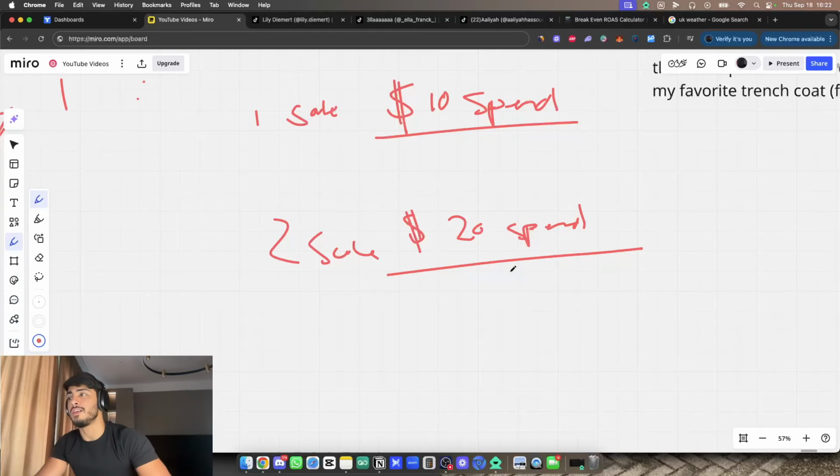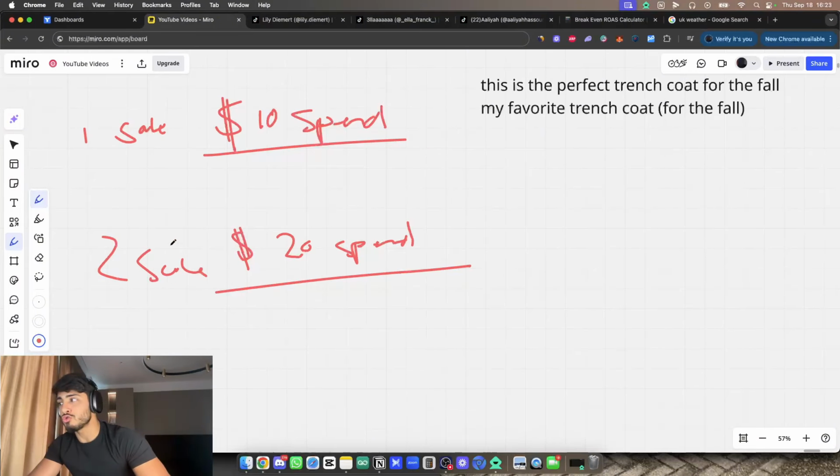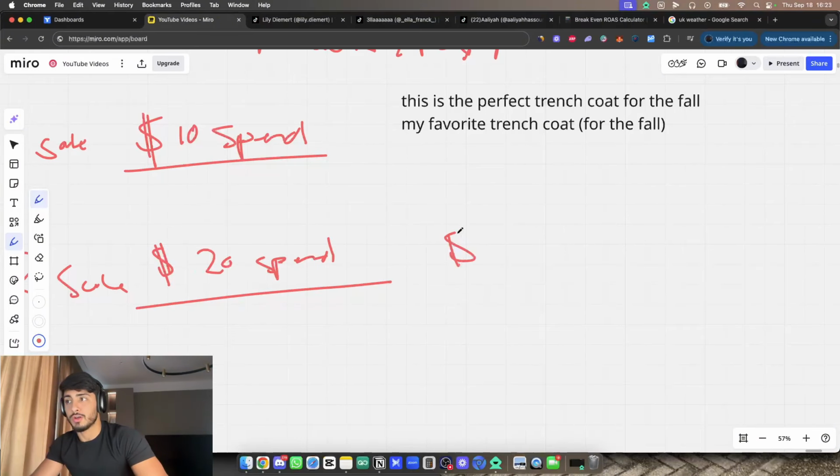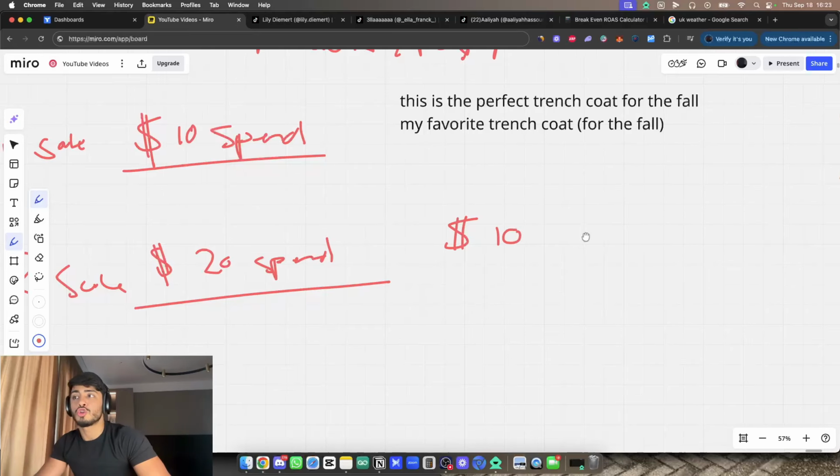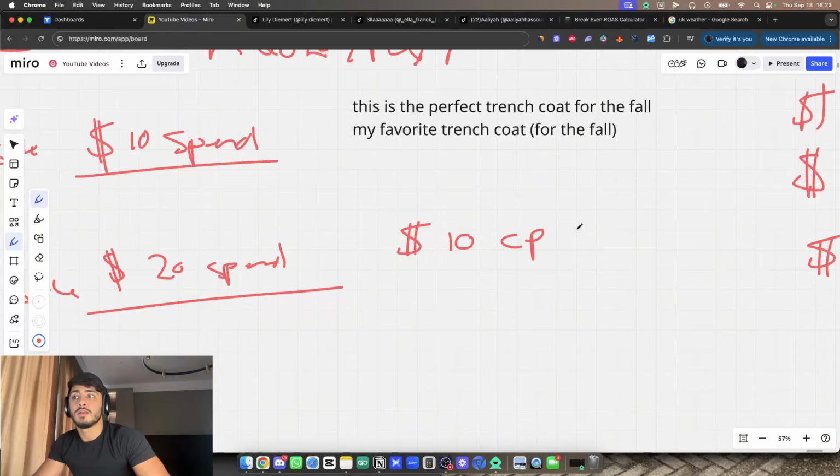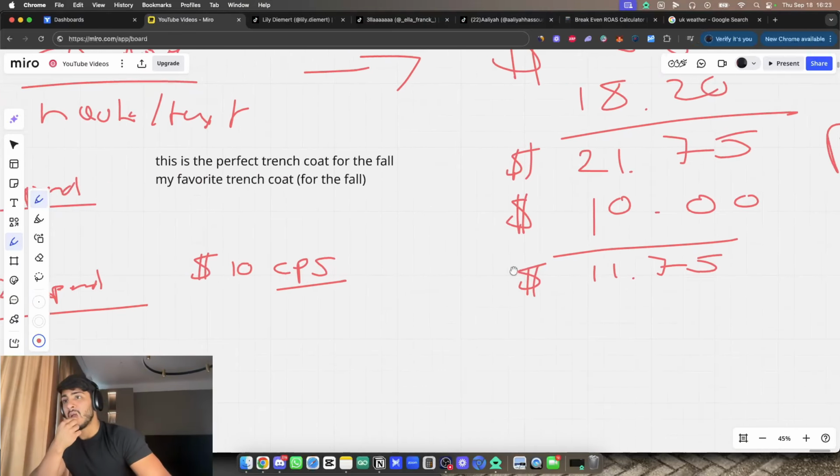What we're going to have here is every single sale cost us $10 still, okay? Every single sale, because we got 2 sales, we do $20 divided by 2, which is 10. So I'll just keep it easy, $10 here. So $10 is our cost per sale. I'll call it CPS.